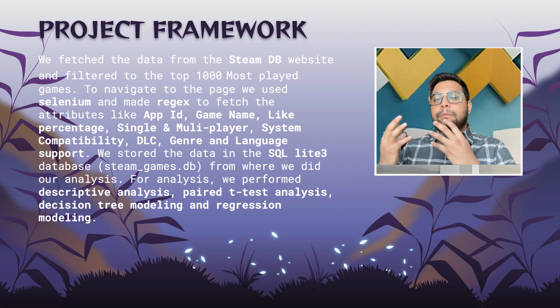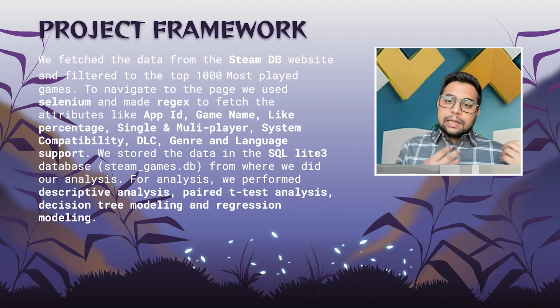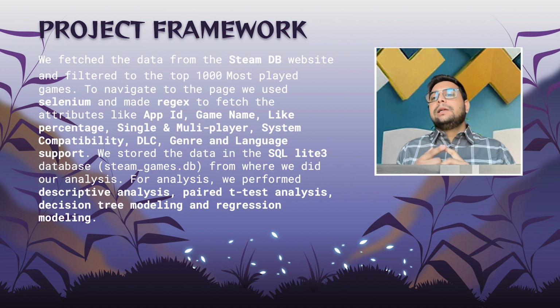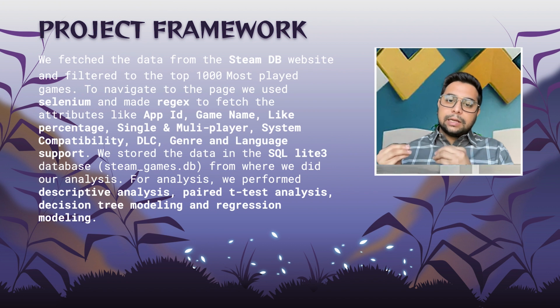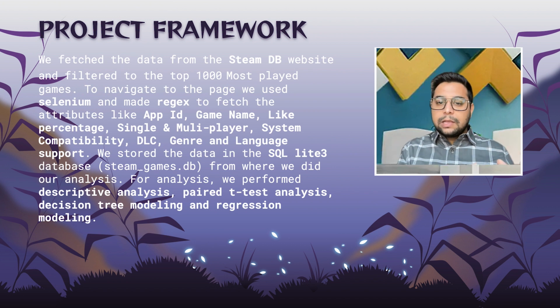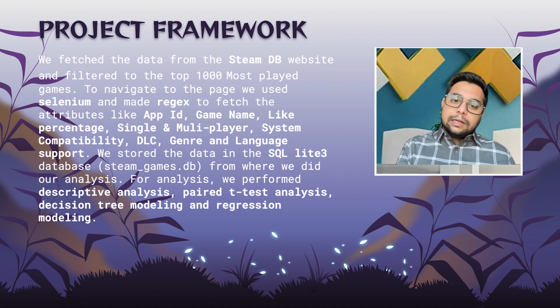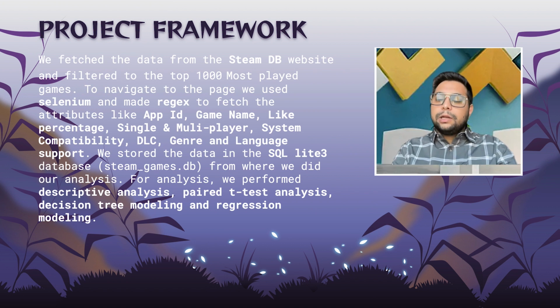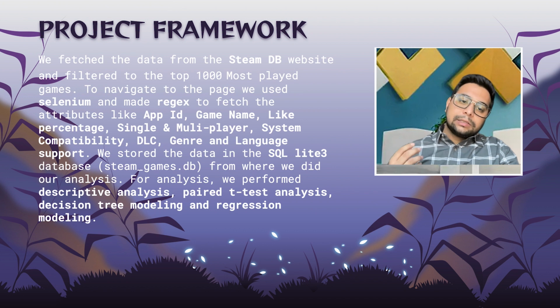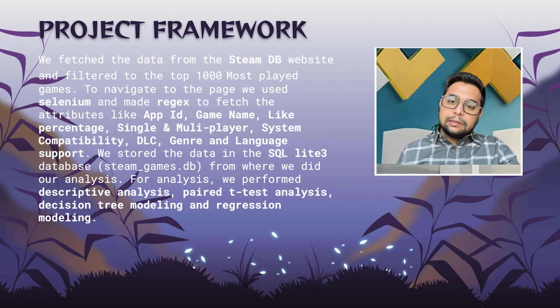And from these pages, we pulled out the regex for our analysis, and we took out attributes like app ID, game name, like percentages, single player or multiplayer game, system compatibility, like on operating systems, like is it a Windows, a Mac OS system, DLC. Then we took all this data and stored it into a SQLite 3 database. From there, we pulled the data and did our analysis to find out which is the most popular game that a Hitstar company should be developing. So for the analysis part, we did the descriptive paired t-test analysis, decision tree modeling, and regression modeling.